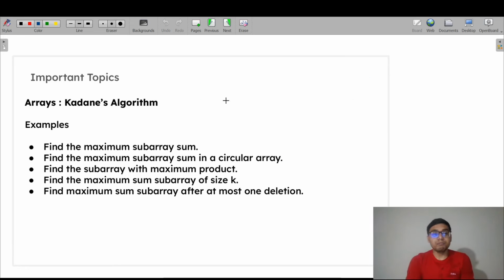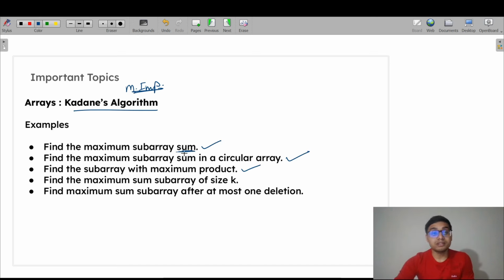Similarly, if you see the important topics related to arrays, that is Kadane's algorithm. This is the most important topic, just keep in mind. There are various problems that can be made on Kadane's algorithm. For example, find the maximum subarray sum, find the maximum subarray sum in a circular array, find the subarray with the maximum product.